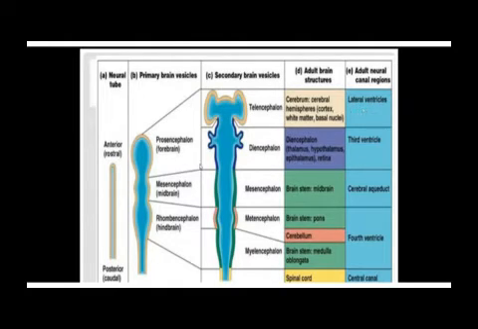Then what about this diencephalon, which is also derived from the prosencephalon? This diencephalon is going to form the thalamus. We are going to look at the thalamus, what the thalamus is. It is also going to form the hypothalamus, and also going to form the epithalamus.